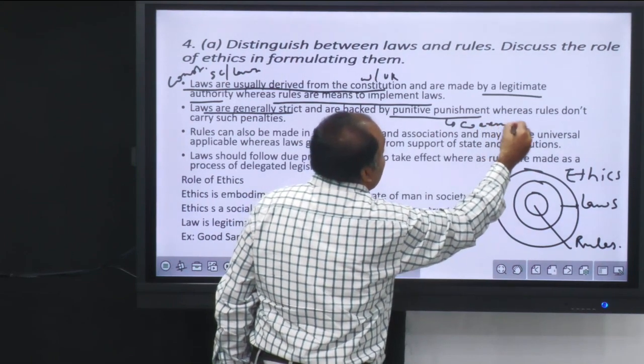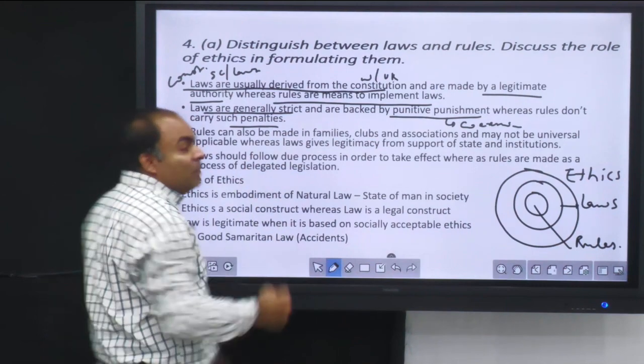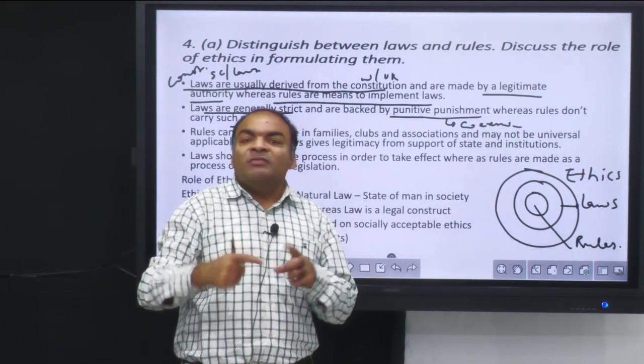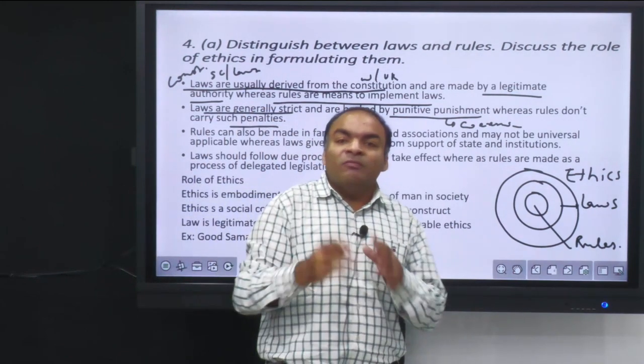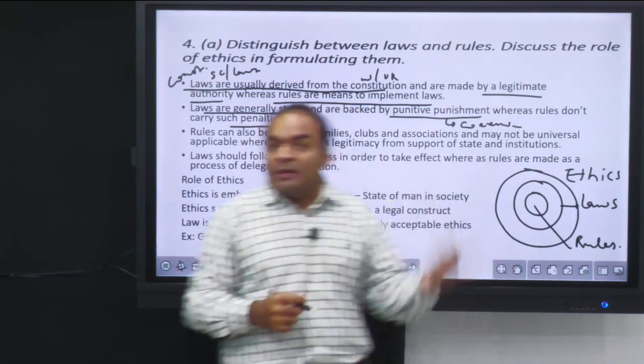Coercion, that is punishment or reward, but rules don't follow any such penalty. So there may not be any penalty for breaking the rule. But if you break the law, it will punish you. For example, the IPC will punish you. Why? Because the law says so. If you break the rule, what is the penalty? That will be defined by the law.